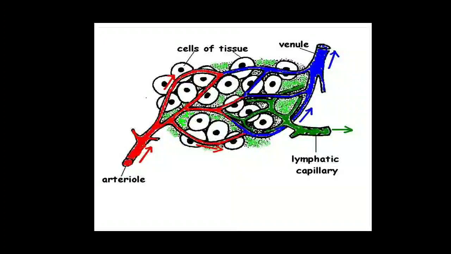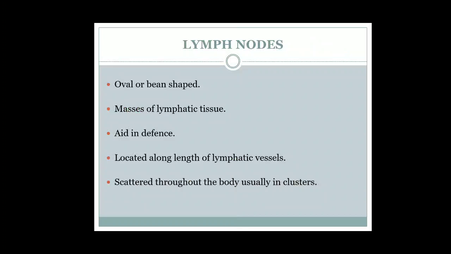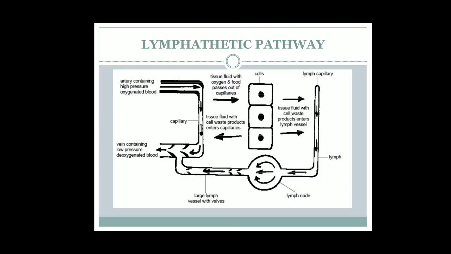So it is captured by these lymphatic vessels, and these lymphatic vessels join, and then they pour it into the veins. So what are lymph nodes? Oval or bean shaped masses of lymphatic tissue, and their main function is they aid in defense. Located along the length of lymphatic vessels and scattered throughout the body, usually in clusters.